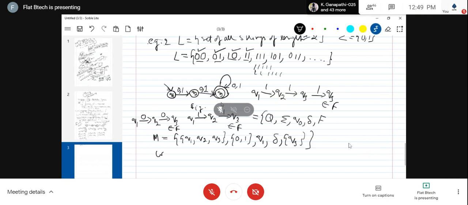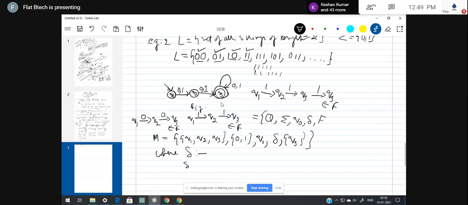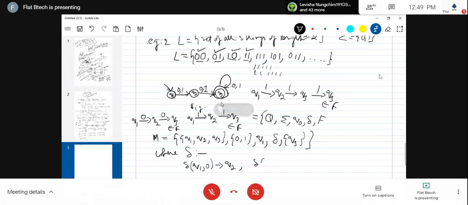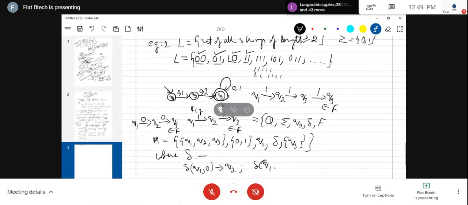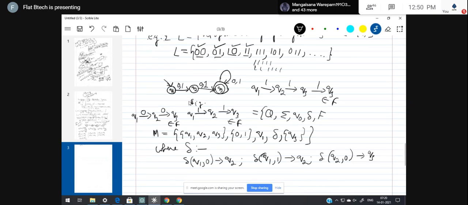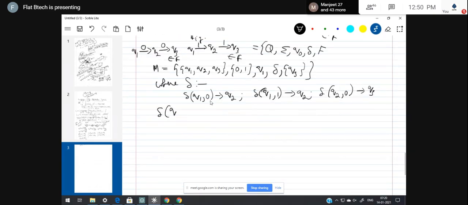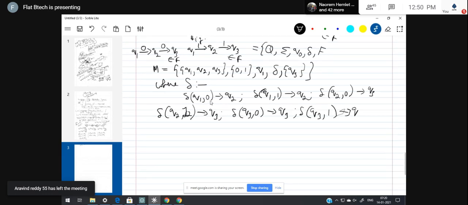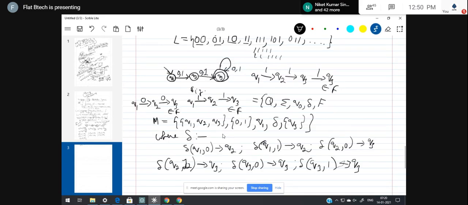And then delta, you need to write for all these states: delta Q1, 0, Q2; delta Q1, 1, Q2; delta Q2, comma 0, Q3; delta Q2, comma, sorry, 1, Q3; delta Q3, comma 0, Q3; delta Q3, comma 1, Q3. Okay, this is the second DFA for the second language.